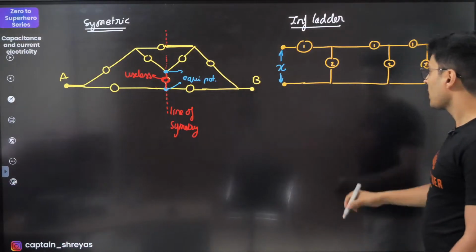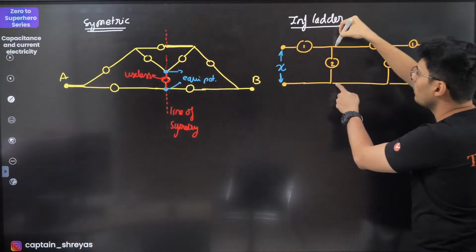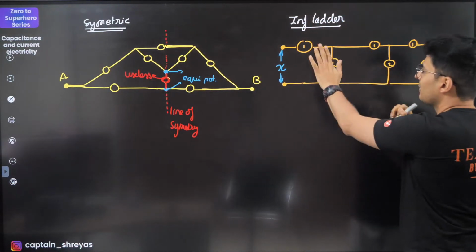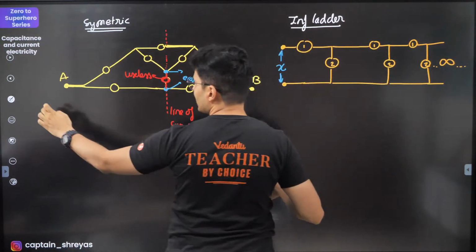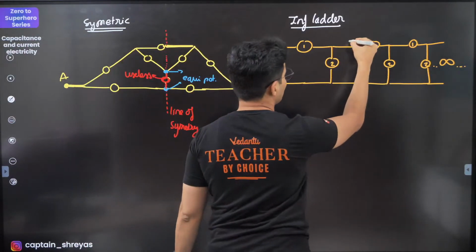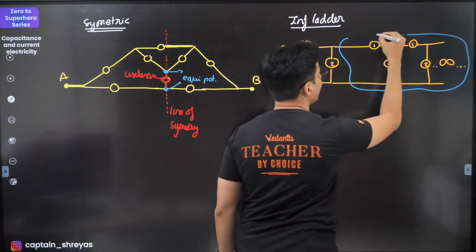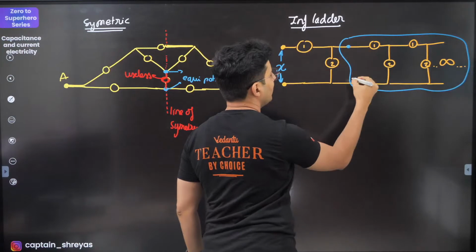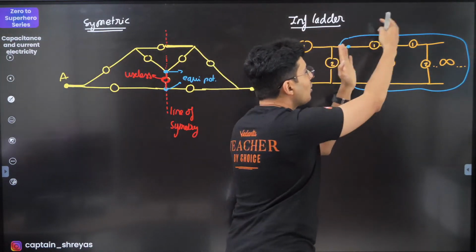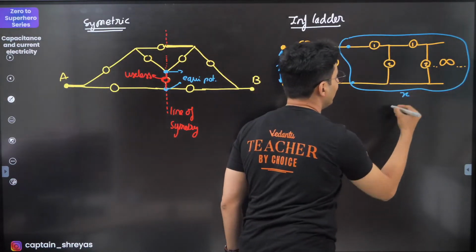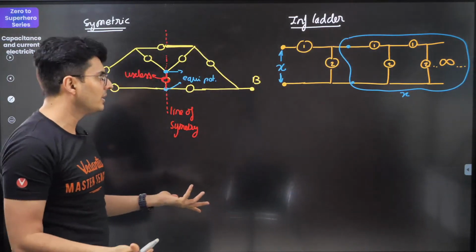Just assume. Now, if I shift the 2 points over here, it really doesn't matter if I ignore the first 2 resistors or capacitors. You will notice that this whole bunch, which again starts between this point and this point, is as if the same diagram as the original. This whole thing also has an equivalent capacitance or resistance of X only.